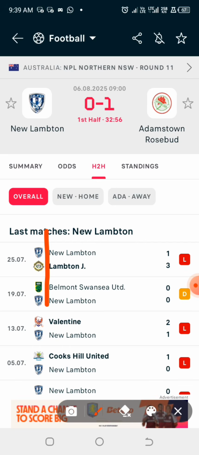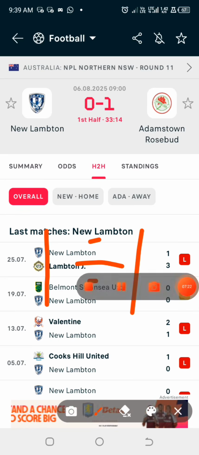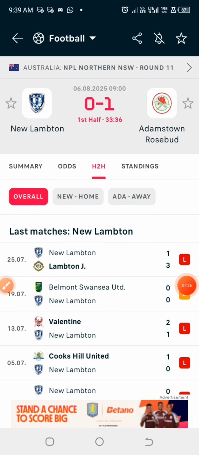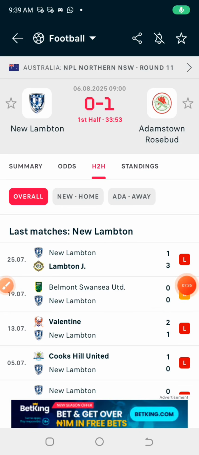Let's assume the home team had a total of 1 goal, first half and second half, in the last 2 games. Now divide 1 by 1. So for the first half we are dividing 1 by 1, we are getting 1. And for the second half they were unable to score any goal at all, so we are dividing 0 by 1. That will give us 0.